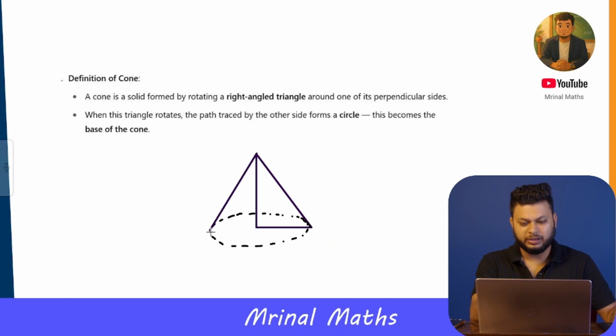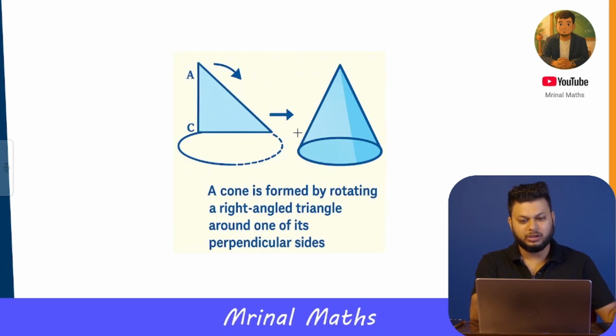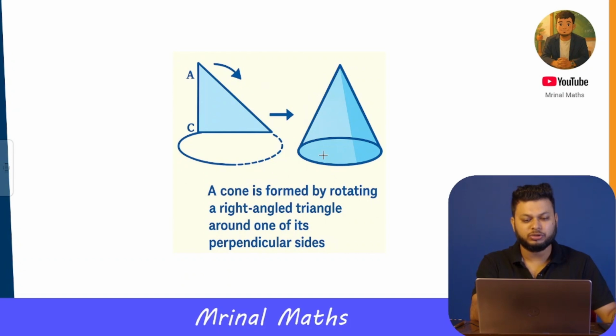Here this is the base of the cone, which is a circle, and this is the slant side. Here is a visualization where again the triangle was rotated and this is the final output that was obtained.